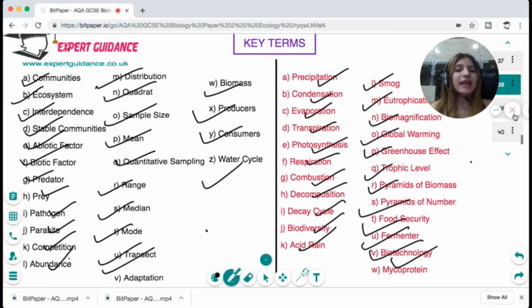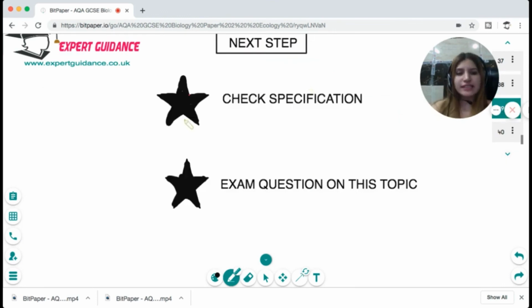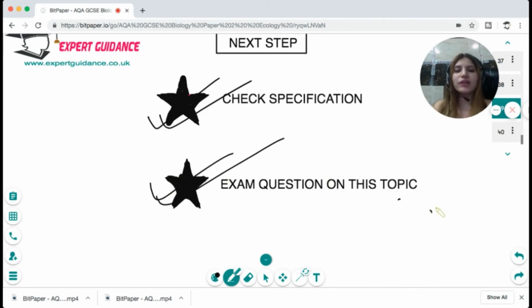Okay. Now, as always, what is our next step? You should check the specification, make sure everything in the specification is crystal clear to you, and do the exam questions on this topic, which can be found on my website. All these notes along with these slides are there on my website.